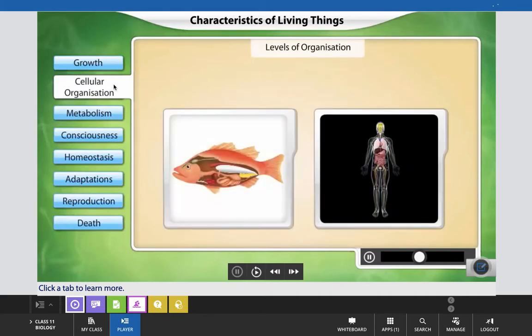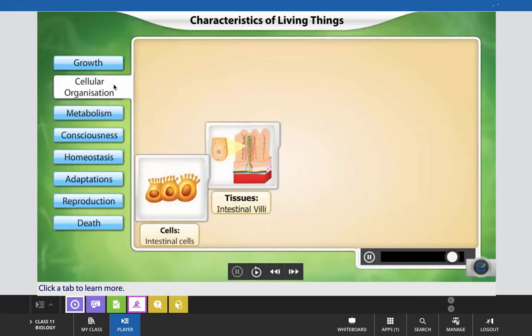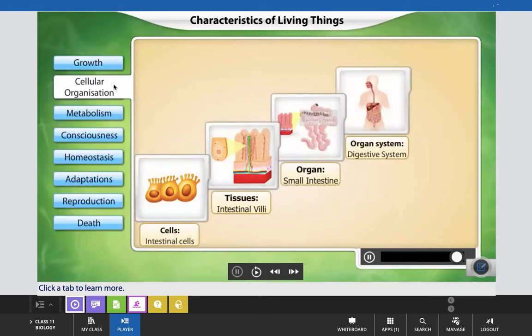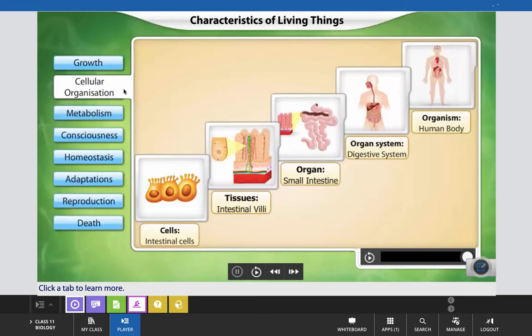In multicellular organisms, the cells get differentiated to perform specialized functions. The different levels of organization in multicellular organisms are cells, tissues, organs, organ systems, and finally, the organism. And that cellular organization can be considered one of the fundamental characteristics of the living.